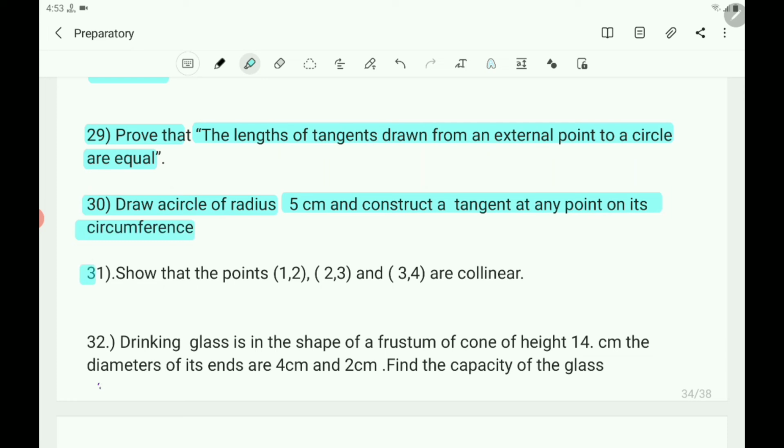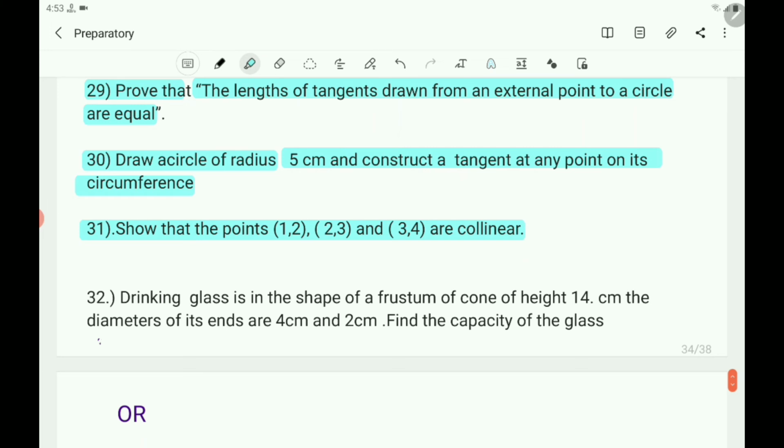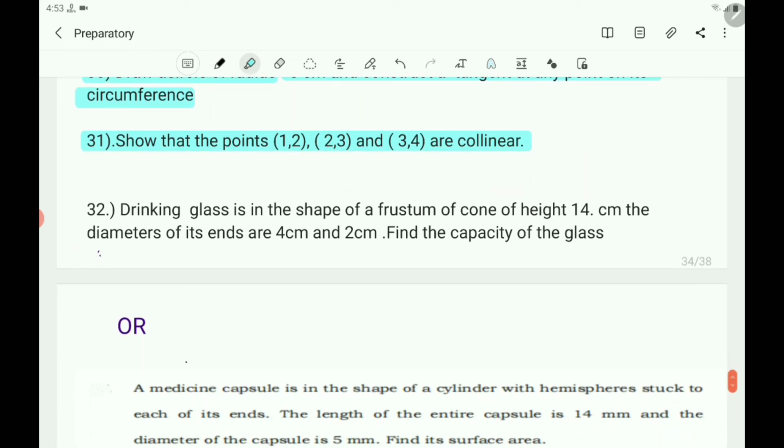Question number 31, 31st question. Show that the points (1, 2), (2, 3) and (3, 4) are collinear. Next question number 32. A drinking glass is in the shape of a frustum of a cone of height 14 cm. The diameters of its ends are 4 cm and 2 cm. Find the capacity of the glass.